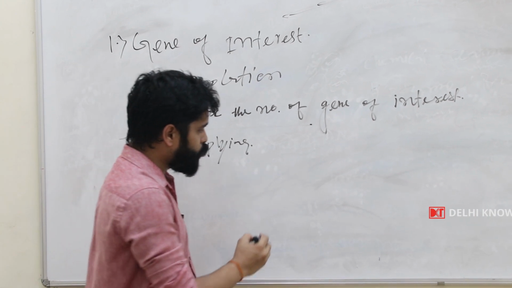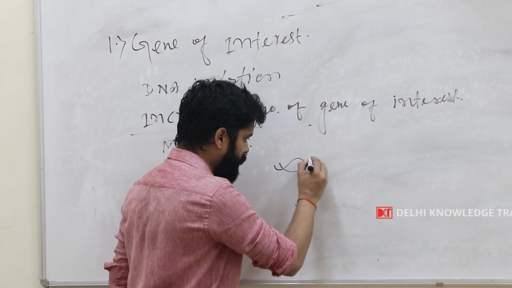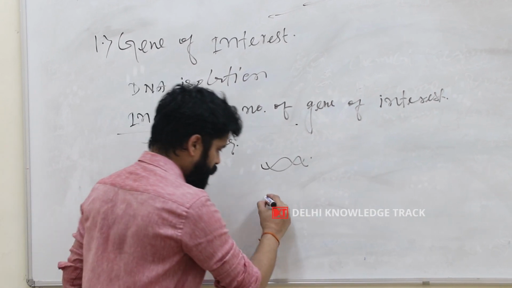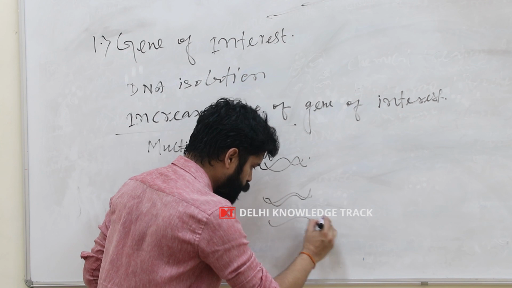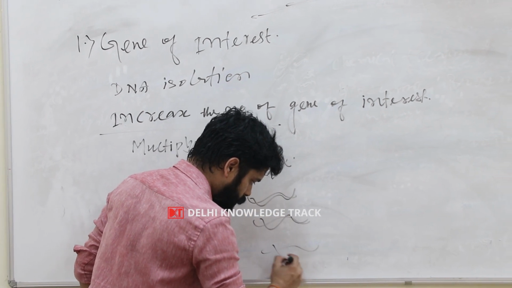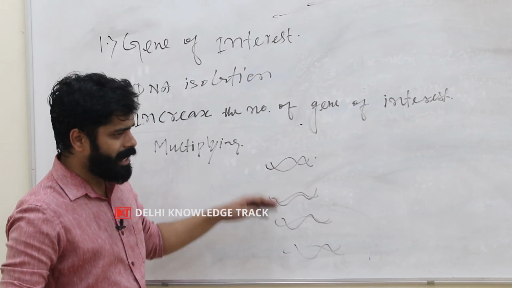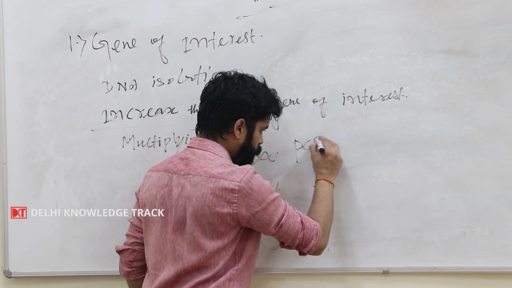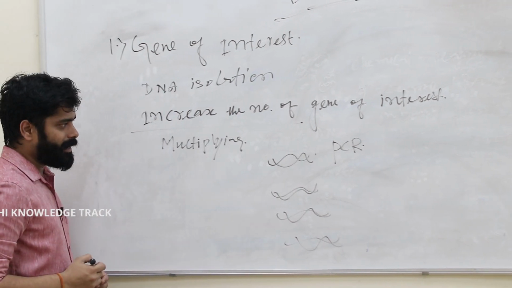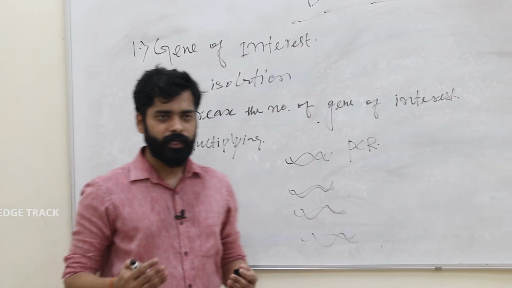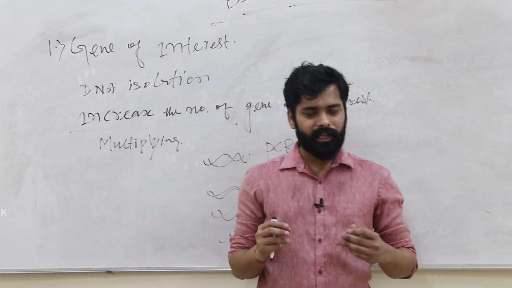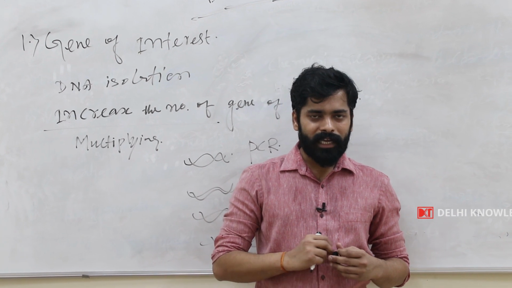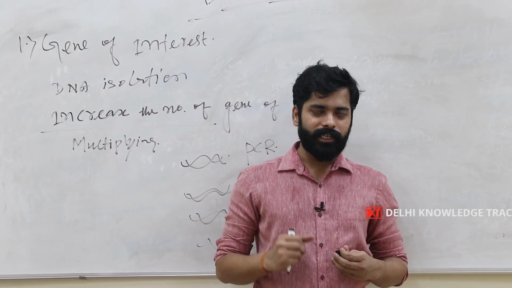And multiplying means, suppose we have a single piece of DNA for the insulin and we want to create a hundred copies of the insulin gene. So what we will do is polymerase chain reaction, and we will have many copies of this particular gene. So if anyone asks you what is PCR, the simple answer is that PCR is nothing but a process in which we multiply, in which we increase the number of any gene.